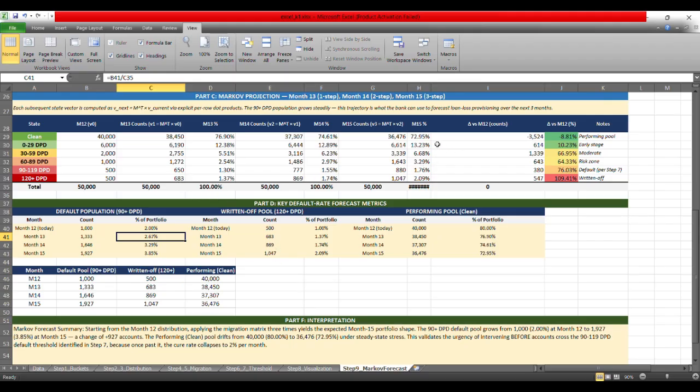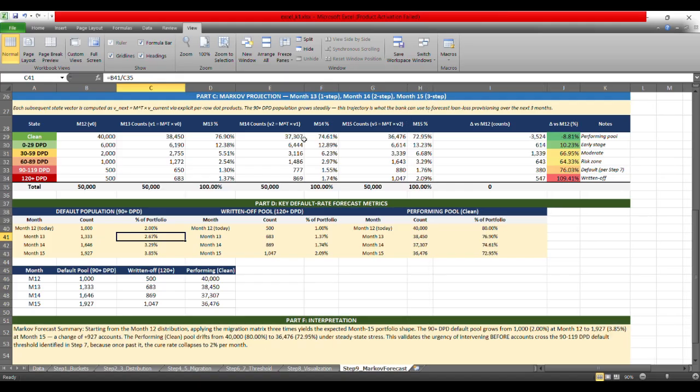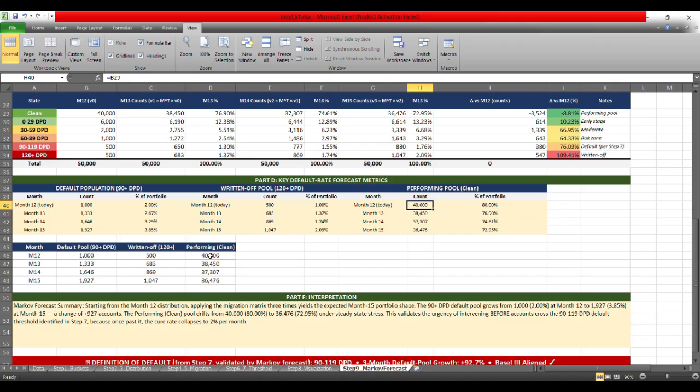Right. So the idea is to build a summary one, and similarly, whatever accounts are left are the performing ones. So if you see from here, the month 12 count is gradually increasing, right?